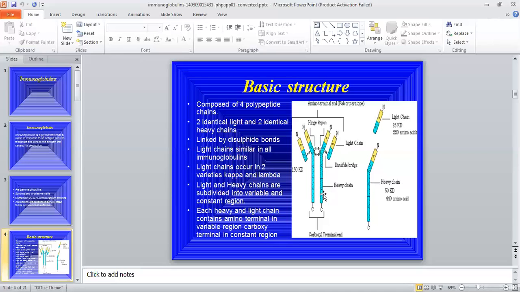These are the constant regions. This is known as Fab region, and the lower one is known as Fc region. The Fab region contains the variable region. This variable region binds to the antigen, and the Fc region binds to the monocytes, macrophages, etc.